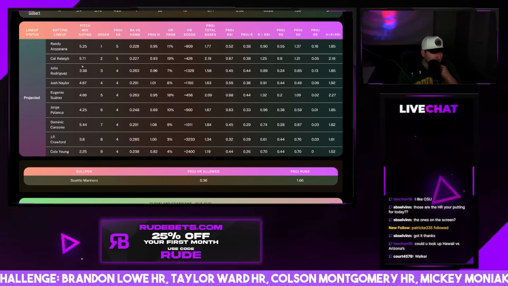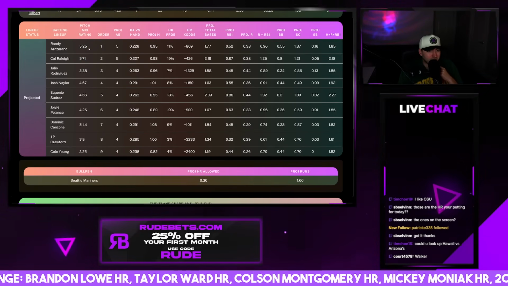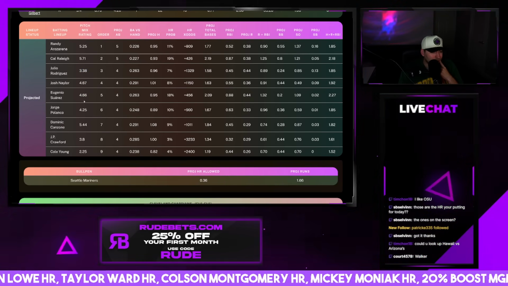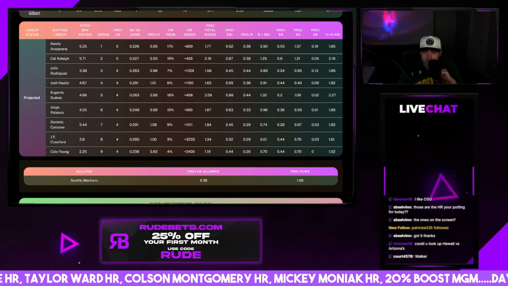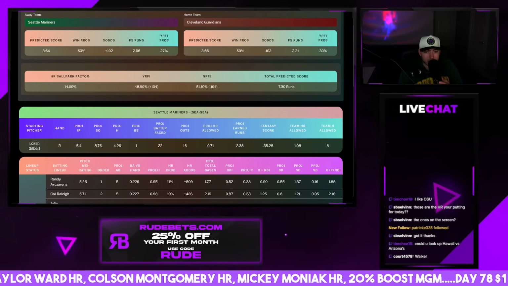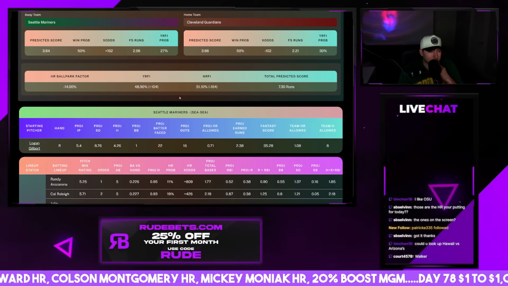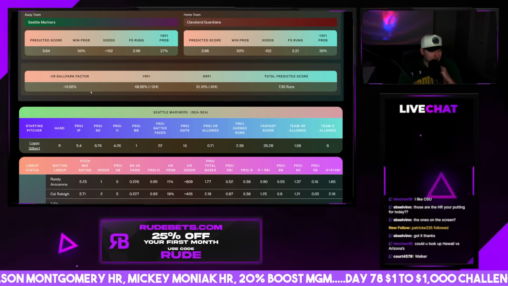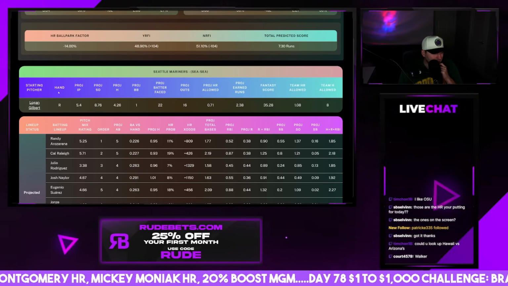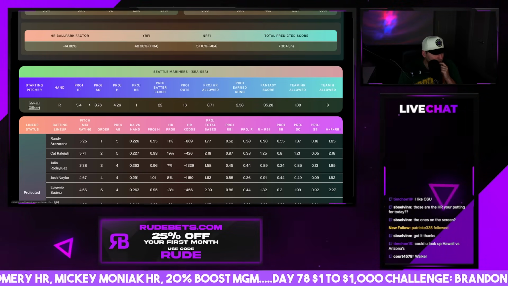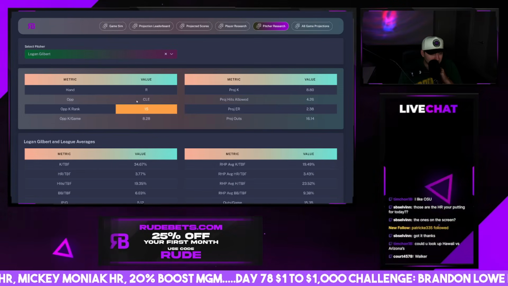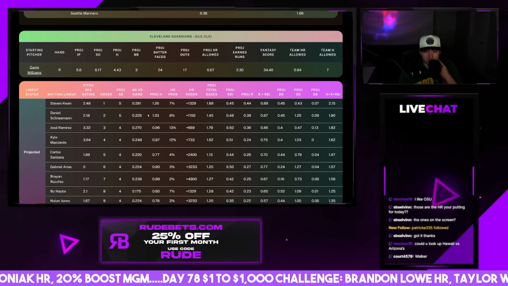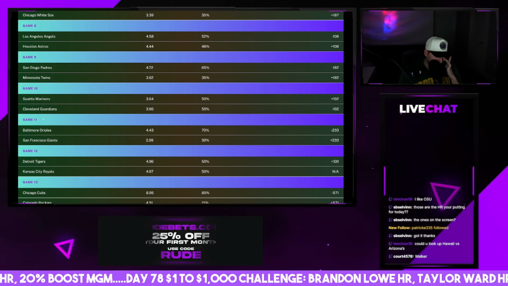These guys don't look that much better against Gavin Williams, though. I mean, Cal Raleigh only a 5, Randy a 5, Julio a 3, Naylor a 4, Suarez a 4. They just don't look. This is a tough game. It's pretty low scoring. I think it's going to be a low scoring, grinded out game. Negative 14% home run ballpark factor. If you're into player props, this is probably not your game unless you're taking pitchers. This could be a solid pitchers game, but I'm just not a big fan of this one from a player prop perspective. Probably a fade game if you ask me.